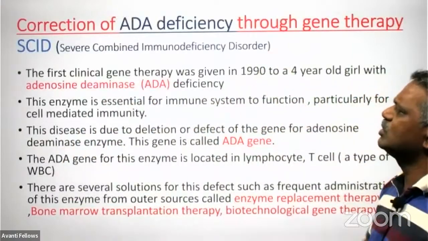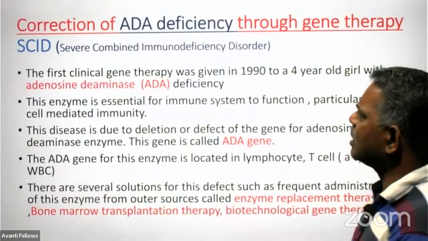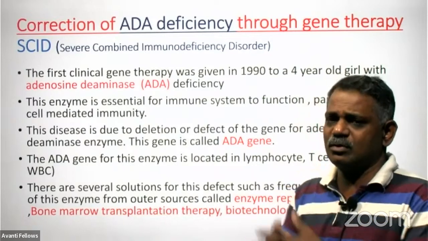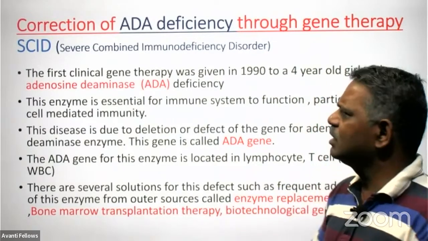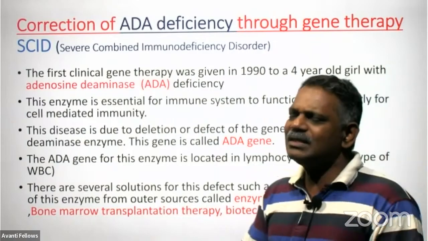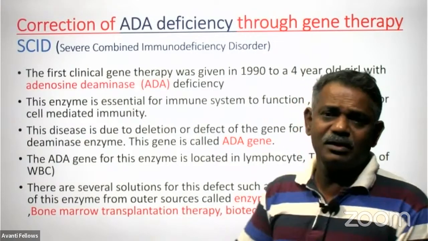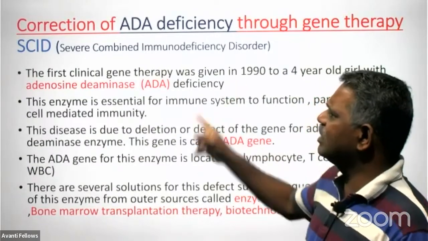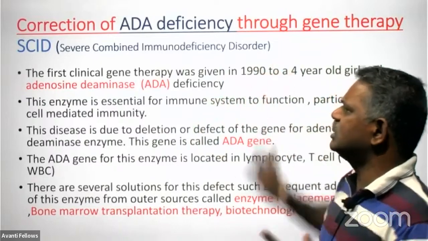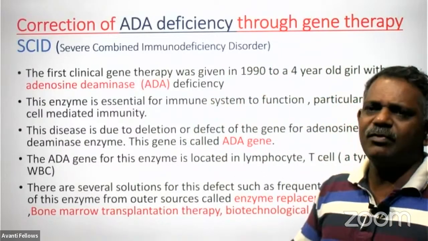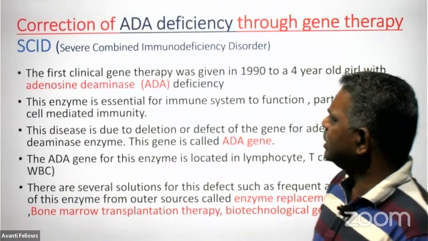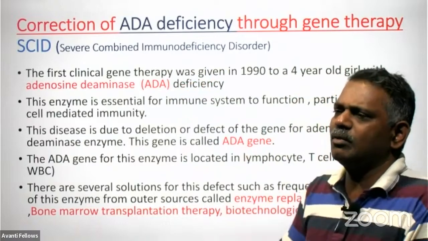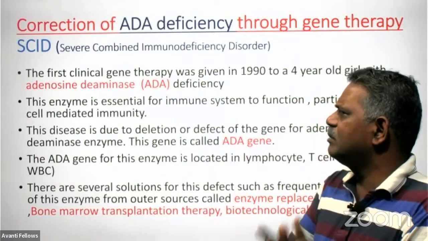One example mentioned here is severe combined immunodeficiency disorder. This is the name of a genetic disorder. We call it SCID, and this is also asked many times in the board exam. SCID, that is severe combined immunodeficiency disorder. What is the reason for the disorder? This disorder is due to the malfunctioning of the ADA gene. It is not producing the adenosine deaminase enzyme at all.